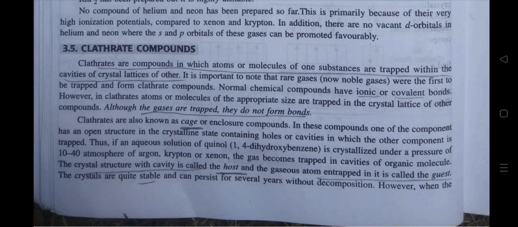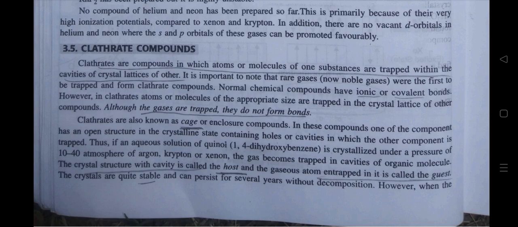Clathrate compounds. Clathrates are compounds in which atoms or molecules of one substance are trapped within the cavities of the crystal lattice of another. It is important to note that rare gases, now noble gases, were the first to be trapped and form clathrate compounds. Normal chemical compounds have ionic or covalent bonds. However, in clathrates, atoms or molecules of the appropriate size are trapped in the crystal lattice of other compounds. Also, the gases are trapped; they do not form bonds. Clathrates are also known as cage or enclosure compounds.